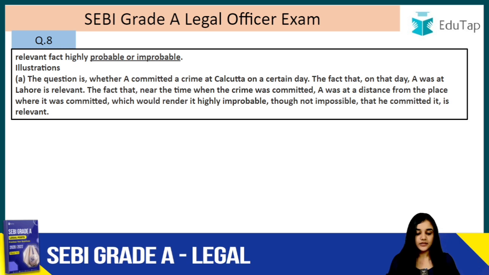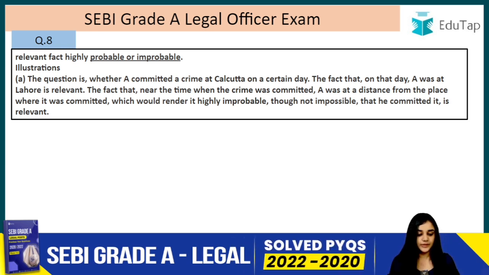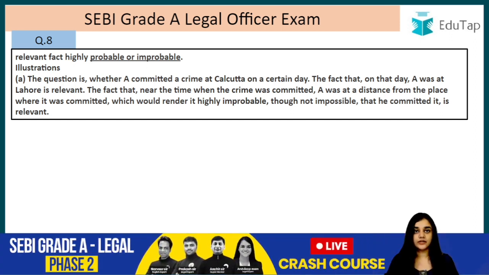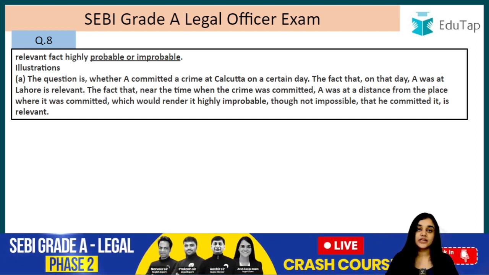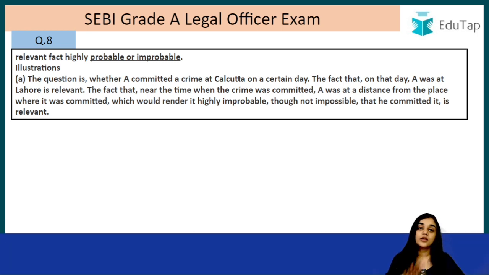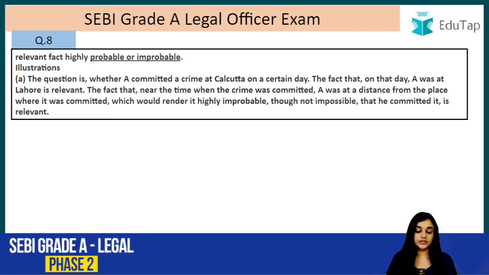The fact that near the time when the crime was committed, A was at a distance from the place where it was committed, which could render it highly improbable, though not impossible, that he committed it is relevant, right? So this we have done, that he was in Calcutta and that is why he could not have murdered someone who was in Delhi, right? So I hope you are clear with this question also.